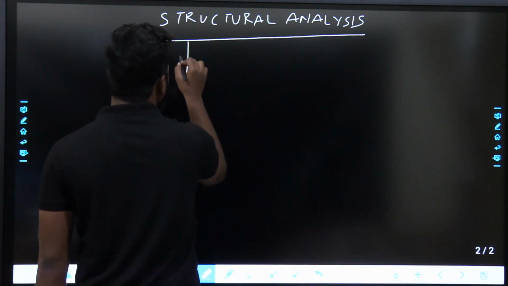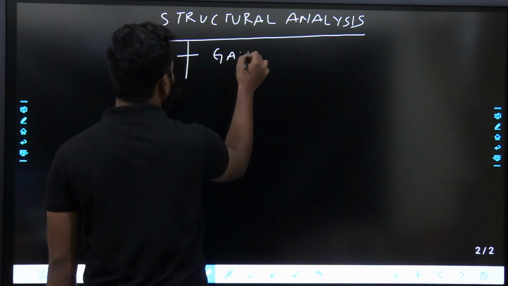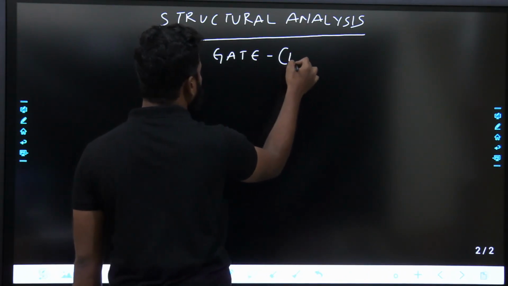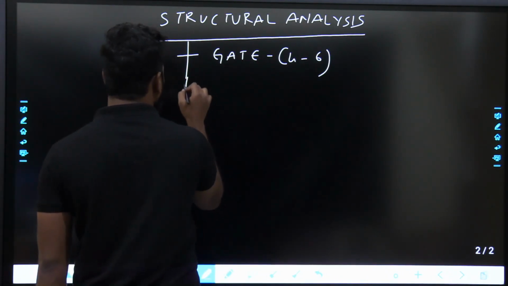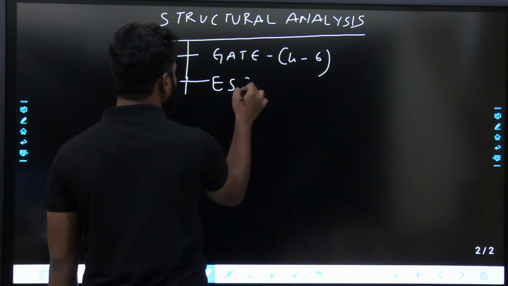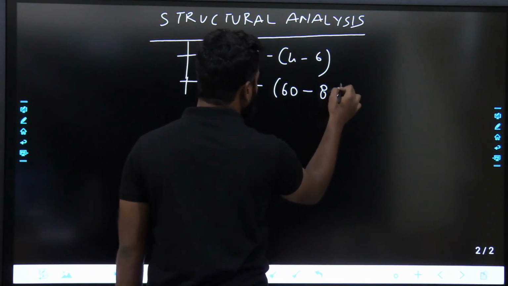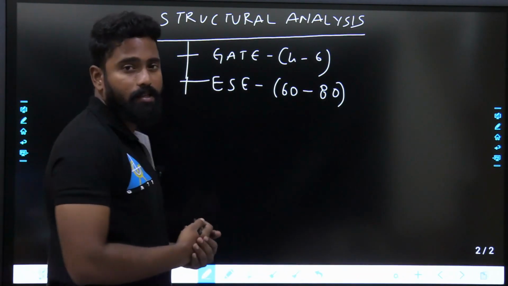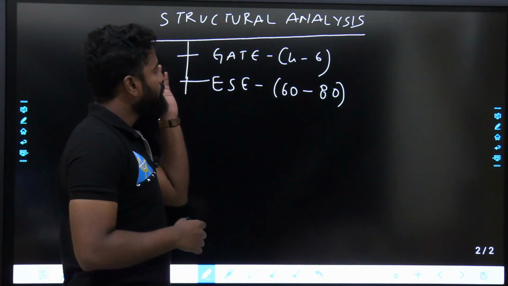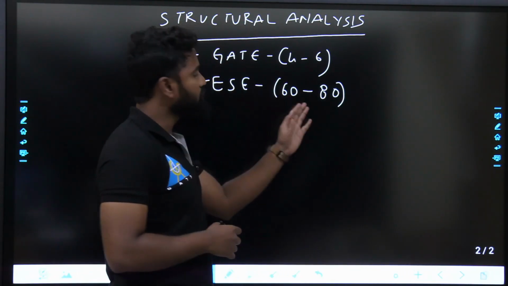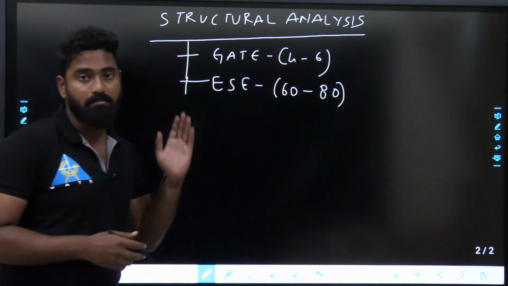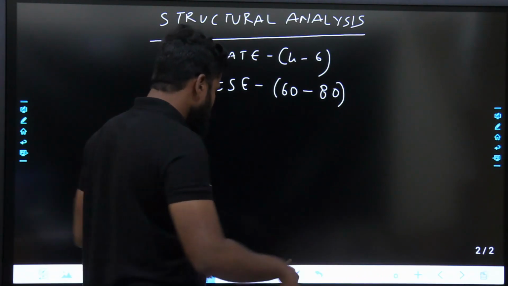will carry 4 to 6 marks from gate point of view, and from engineering services examination point of view it will carry 60 to 80 marks. 4 to 6 marks from gate point, structural analysis. From gate point of view it is 4 to 6 marks, from engineering services point of view it is 60 to 80 marks. So coming to the topics